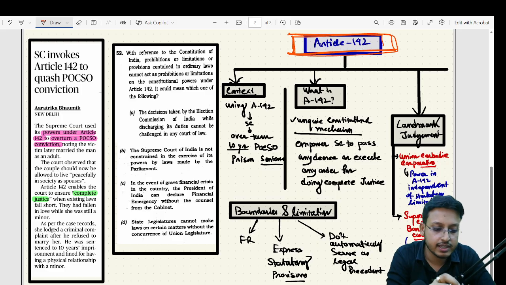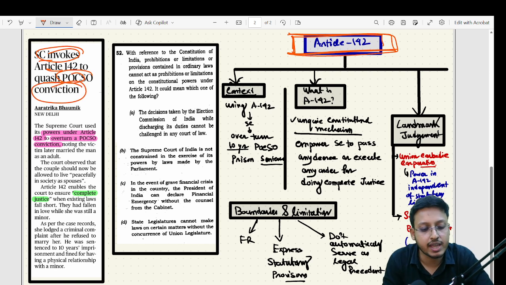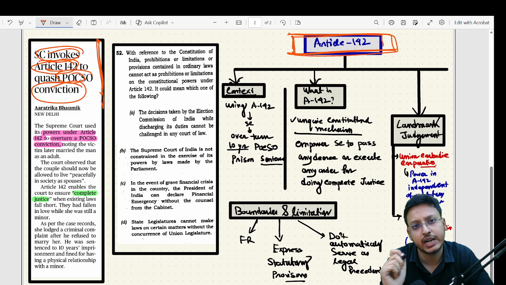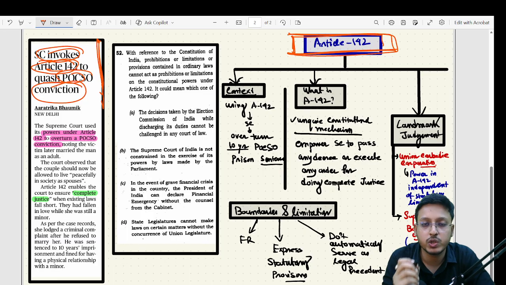Starting with today's The Hindu newspaper, there is one article: Supreme Court invokes Article 142 to quash POCSO conviction. Based on this article, we have brought today's prelims session. The most important thing from this article is the concept of Article 142 that we need to remember. And why do we need to remember that? Because UPSC previous year already asked a question on Article 142.